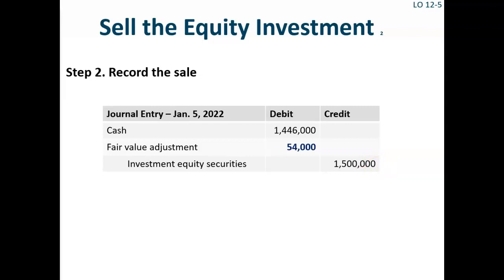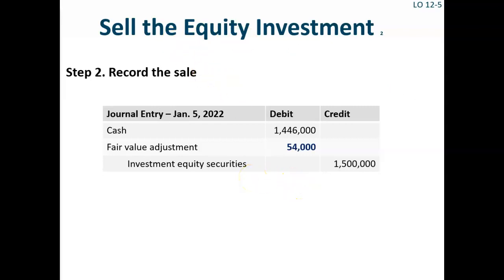Because United carried the investment at fair value as of the date of sale and had already included in net income the entire loss associated with the investment, there is no realized gain or loss to recognize in the sale journal entry.